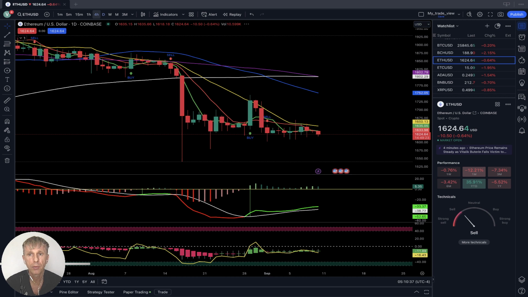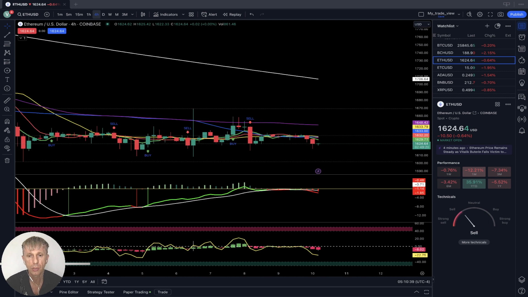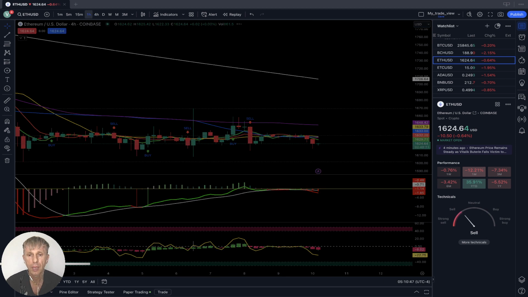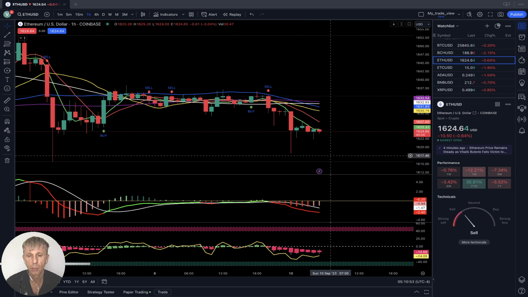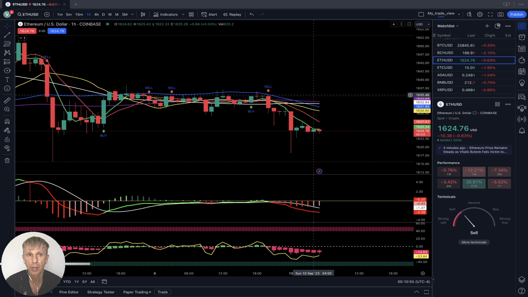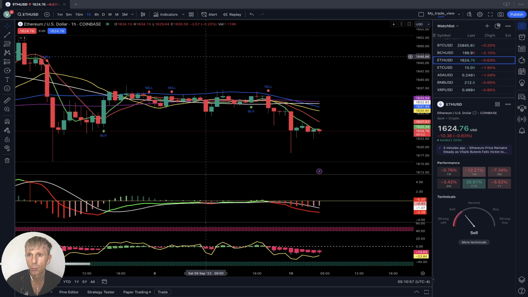4 hours time frame for Ethereum, bearish crossover, bearish trend, last bar below all moving averages, all indicators bearish. 1 hour time frame, all indicators bearish, last bar below all moving averages, bearish trend on the 1 hour time frame.